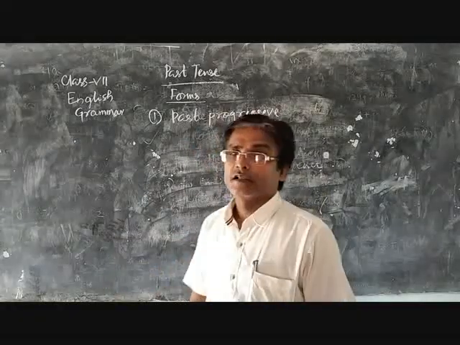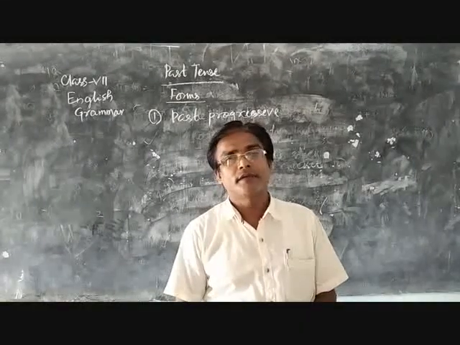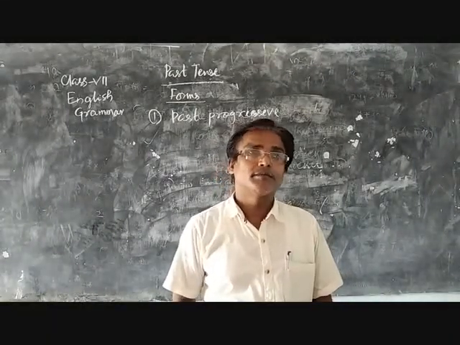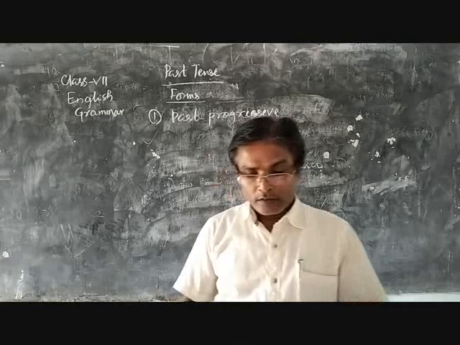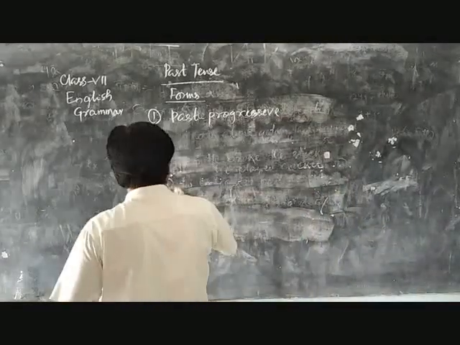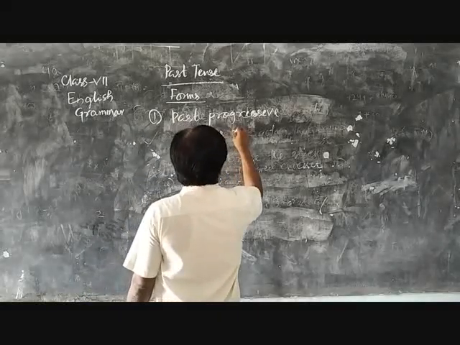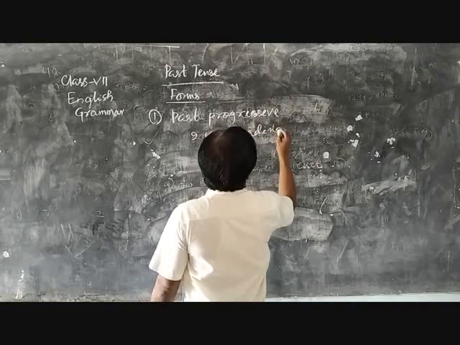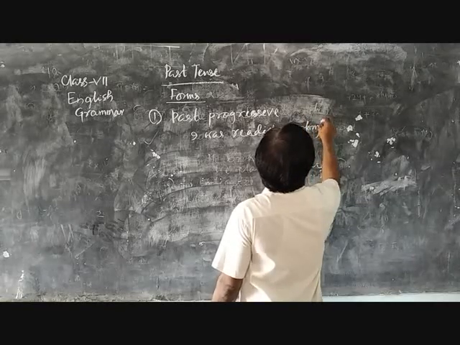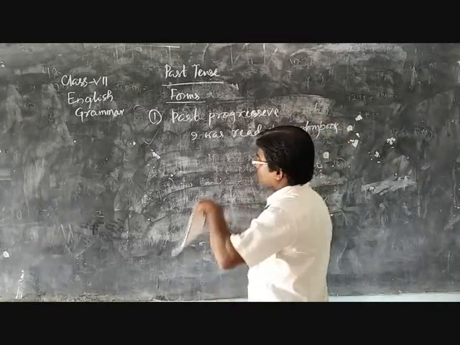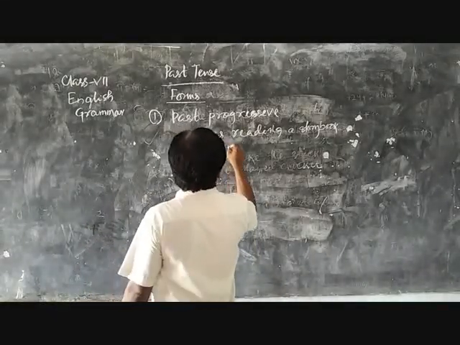Past progressive says that the action started in the past and continued for some time. In that case, we can use the past progressive, or past continuous, form of the verb. Example: he was going to market, but I was reading a storybook. She was playing chess.